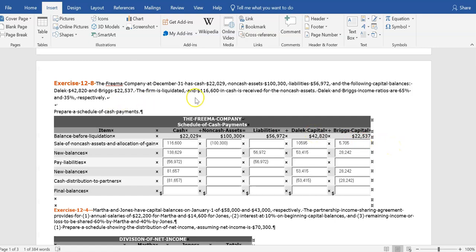When the firm is liquidated, $116,600 in cash is received for the non-cash assets. Dalek and Briggs income ratios are 65% and 35% respectively.